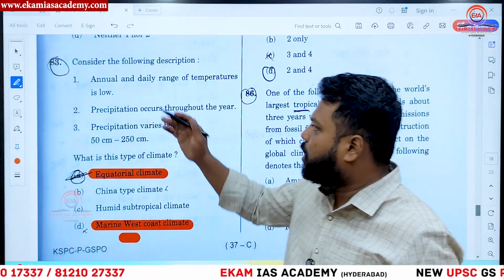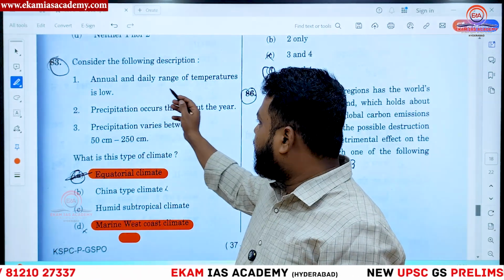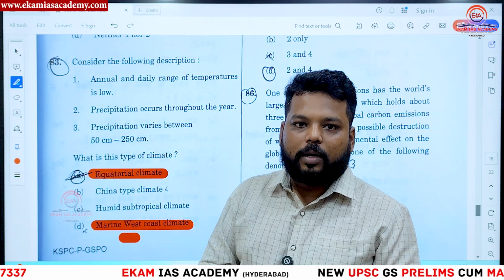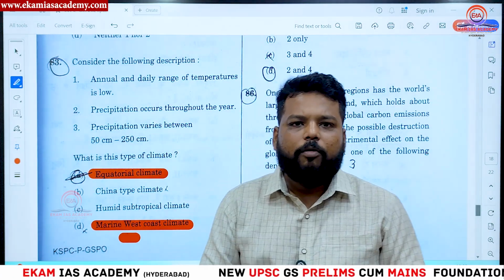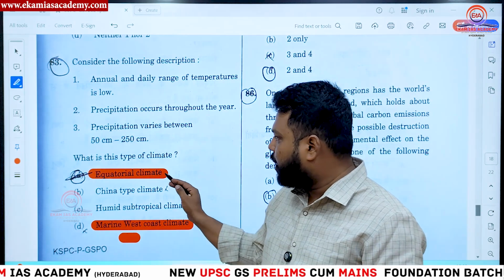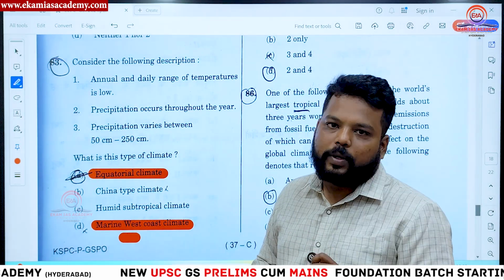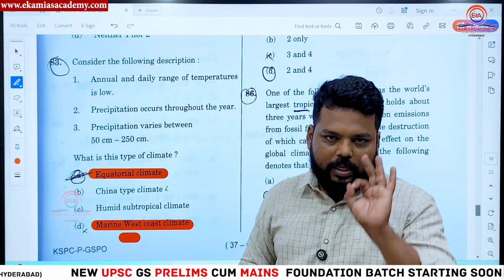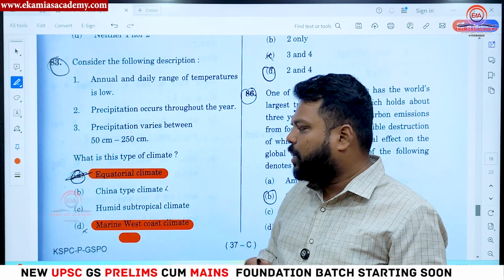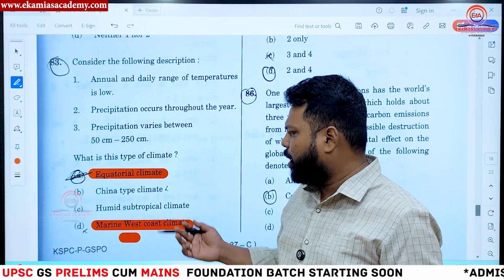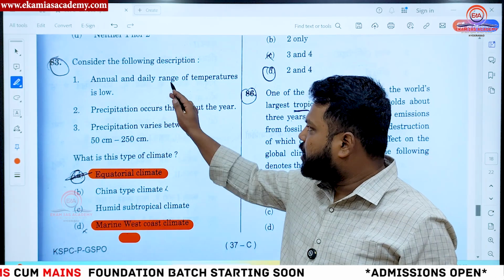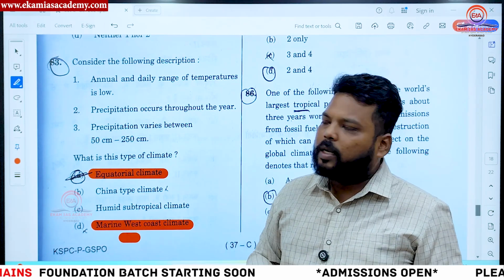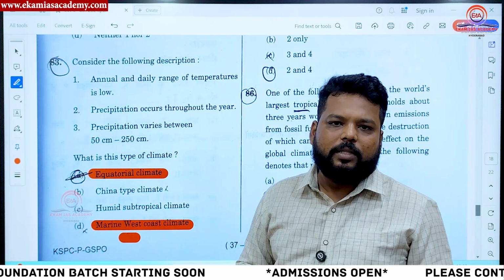If you see question number 83: annual and diurnal range of temperatures are low, precipitation occurs throughout the year, precipitation varies between 50 centimeter to 250 centimeter. We have given the answer as equatorial climate and we are sticking to this. Some have said China type of climate because in China also we have rainfall throughout the year. But in China, winters are somewhat cooler, so the annual range of temperature is not low as such.